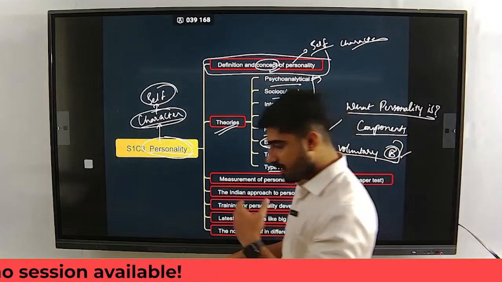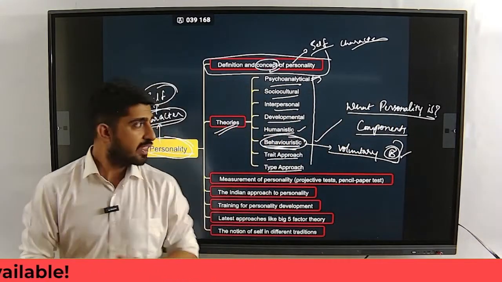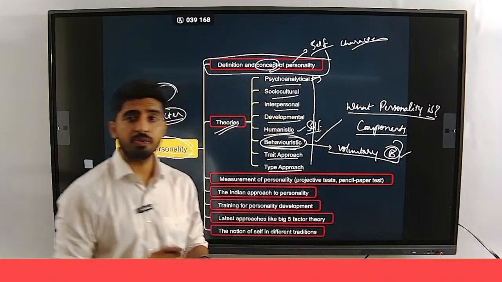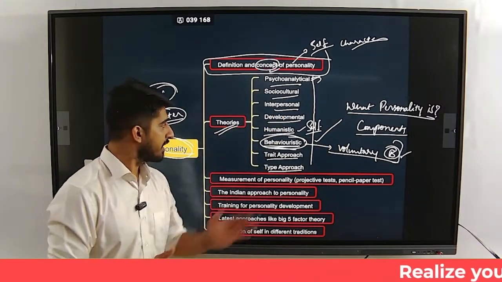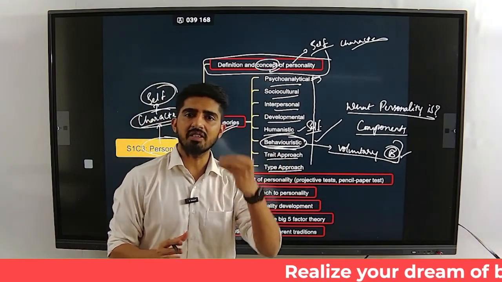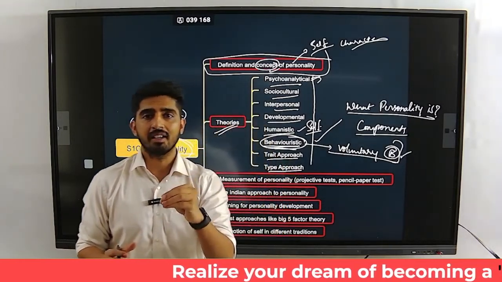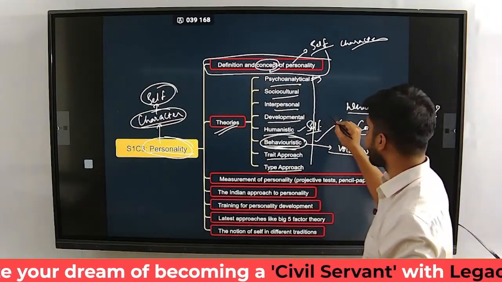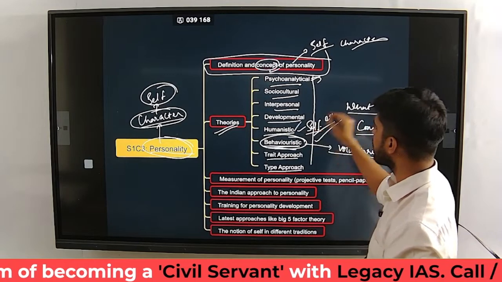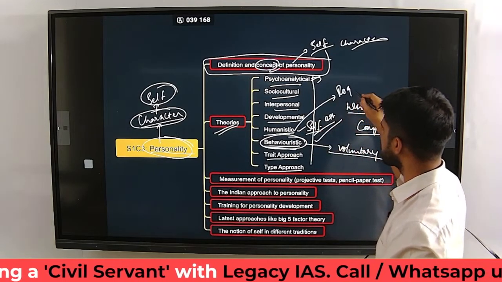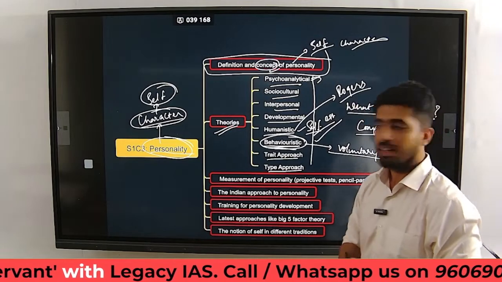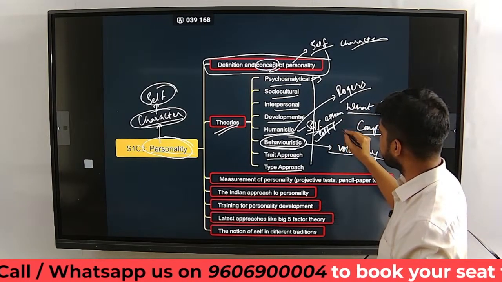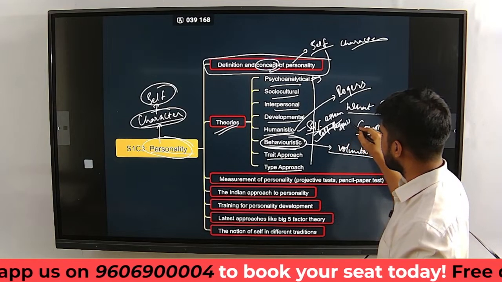Humanistic school gives a very broad view. They focus mostly on what? Self. Their idea of personality is centered around self. Behavioristic school, they don't point out, or they don't even recognize the existence of something called self. Humanistic school speaks about self-esteem. The most famous guy in humanistic school is Carl Rogers. So they speak about self-esteem, self-respect, right?